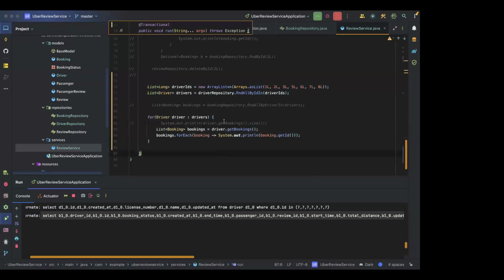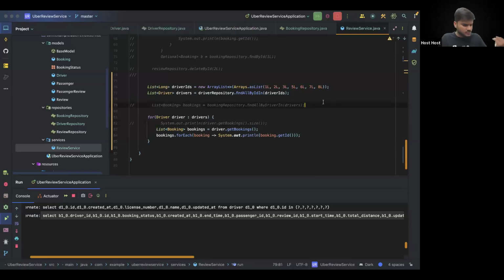Yes. And one more question I have. I think maybe it's a silly question also. No, no, just tell me. I'm asking that whenever we are storing the driver ID and the booking details, we can store it as a hash map. Suppose driver ID is one, corresponding to that driver ID we can store the booking details as a key-value pair. Whenever we need to fetch according to the driver ID, we will go to that hash map and check whether the key matches, and if it matches, then the corresponding value will be printed.